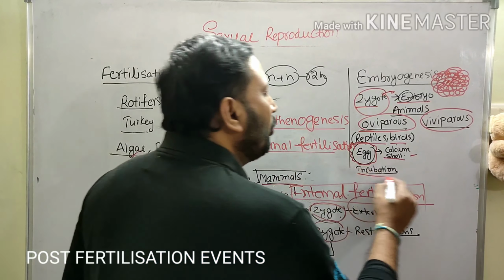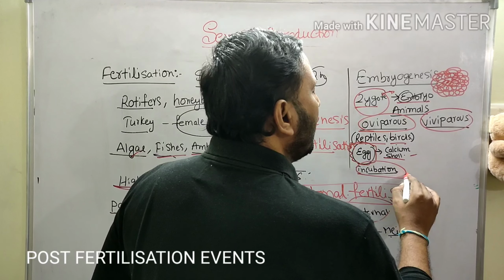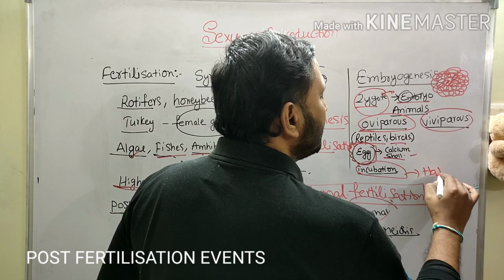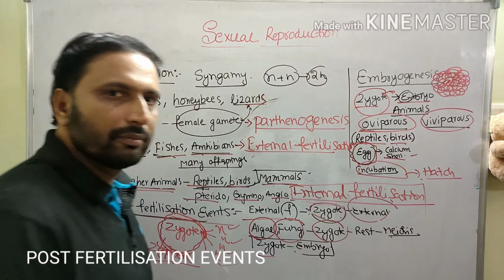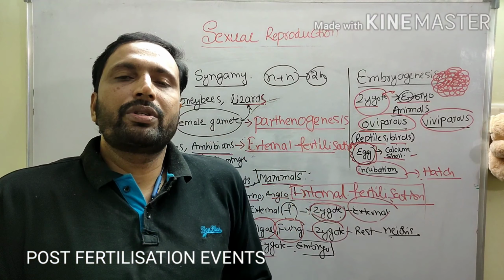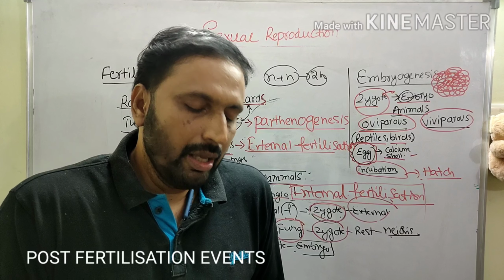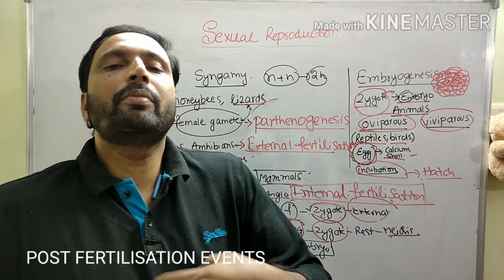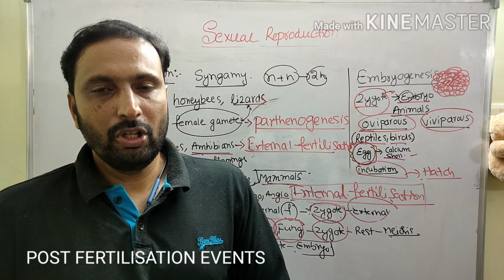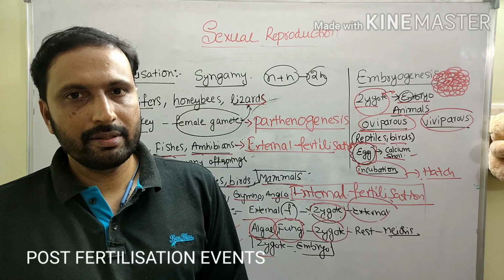After incubation, the young ones slowly hatch out. Whereas in viviparous animals, the zygote develops into an embryo, and everything takes place inside the female organism. That is the difference between oviparous and viviparous.